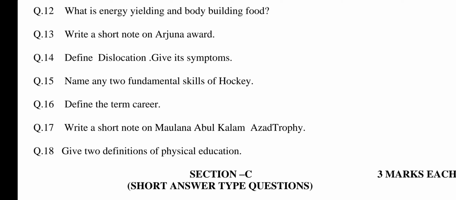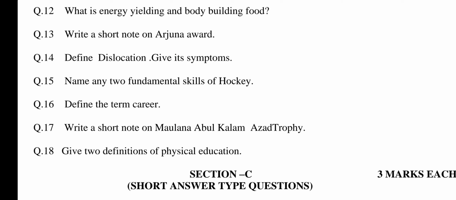Question number 13. Write a short note on Arjuna Award. This question is related to chapter number 7, National Games. The answer may be Arjuna Award is the highest national award in sports, which is given to a player who pays important contribution to the field of sports.